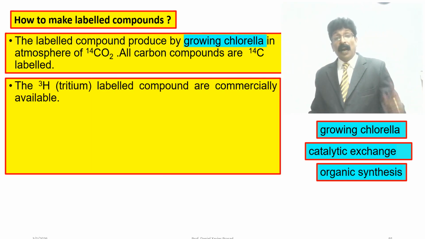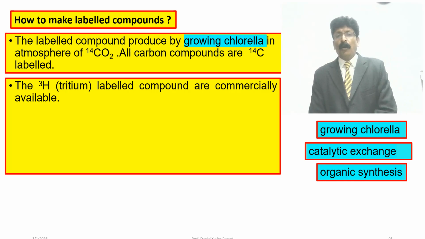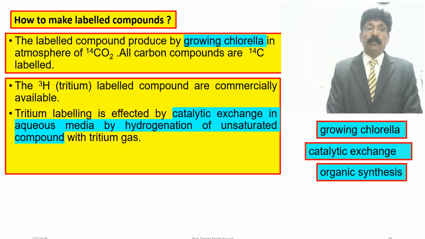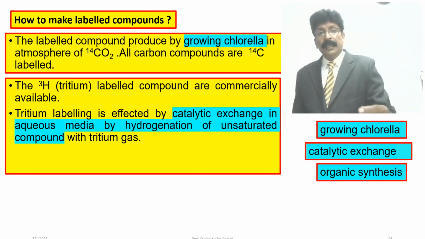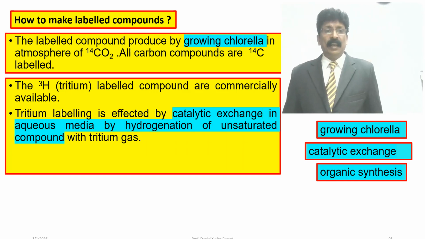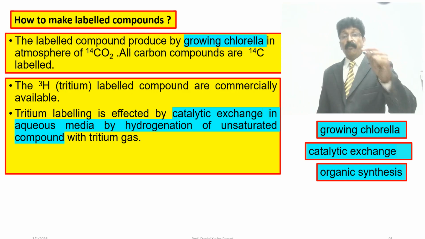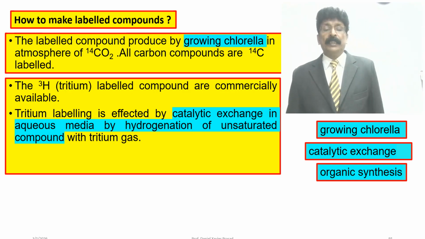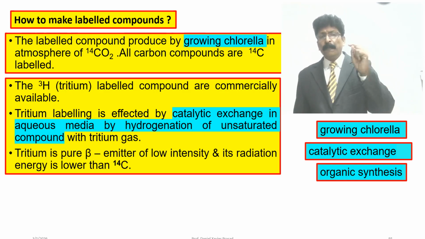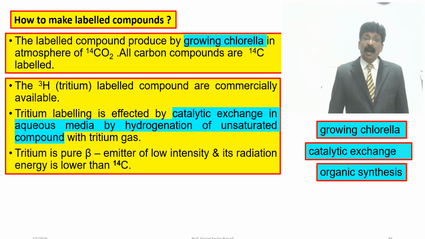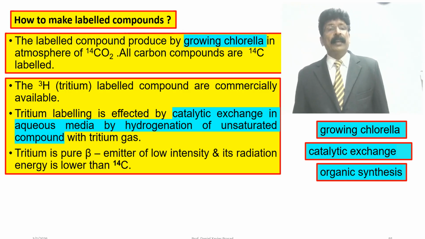And H3 labeled compounds are commercially available. Tritium labeling is effected by catalytic exchange in aqueous media, or by hydrogenation of unsaturated compounds with tritium gas. Tritium is a pure beta emitter of low intensity. Its radiation energy is lower than carbon 14.